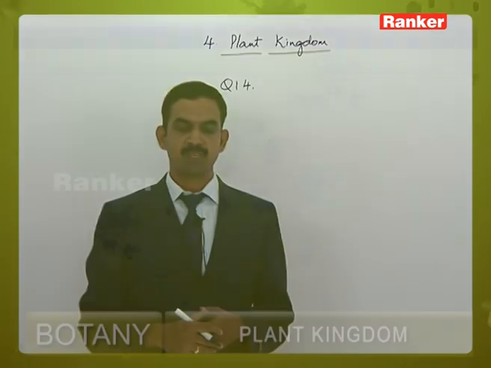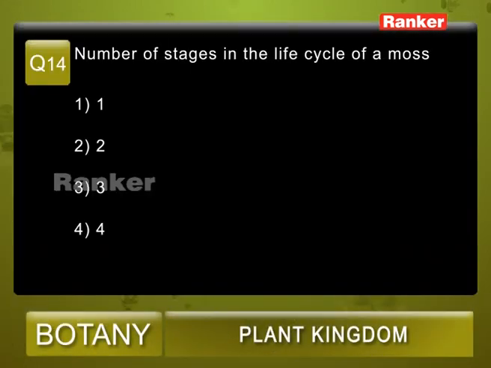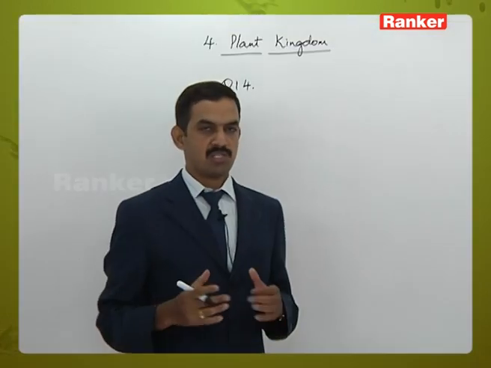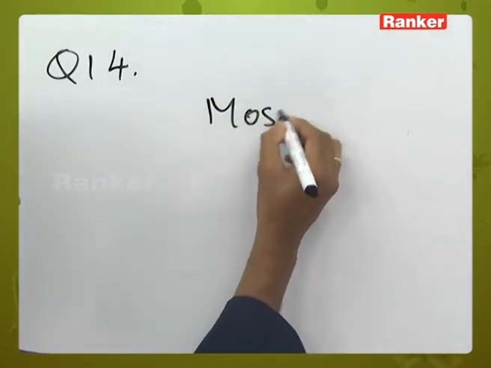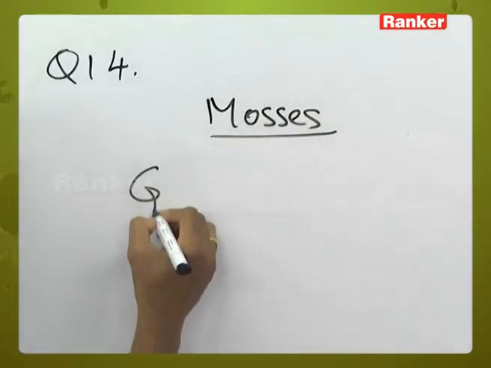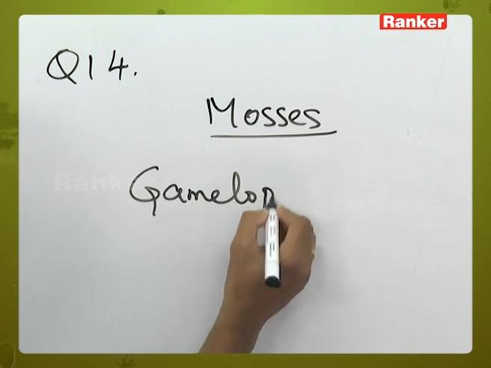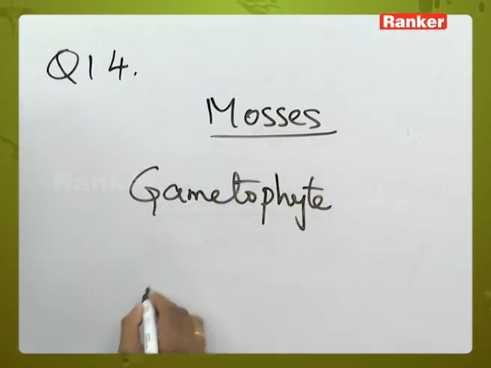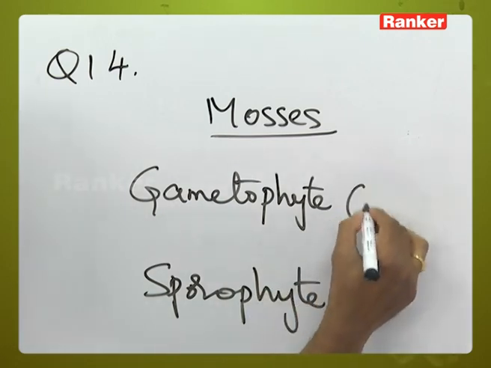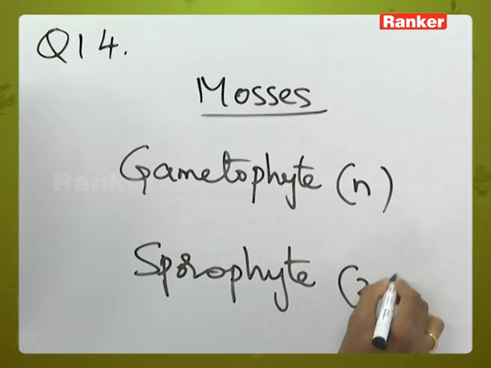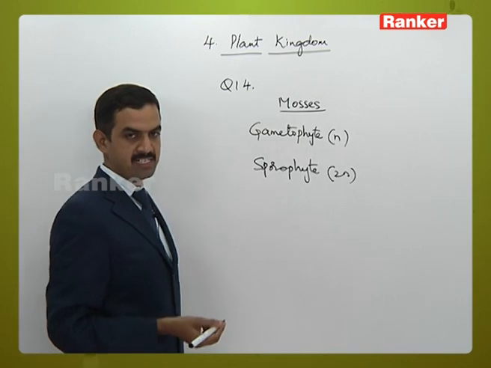Question number 14, number of stages in the life cycle of mosses. Options: 1, 2, 3, 4. Mosses are a group of bryophyta plants. Here they have 2 generations. One is gametophyte generation and the other is sporophyte generation. Gametophyte is haploid, whereas sporophyte is diploid in its condition.